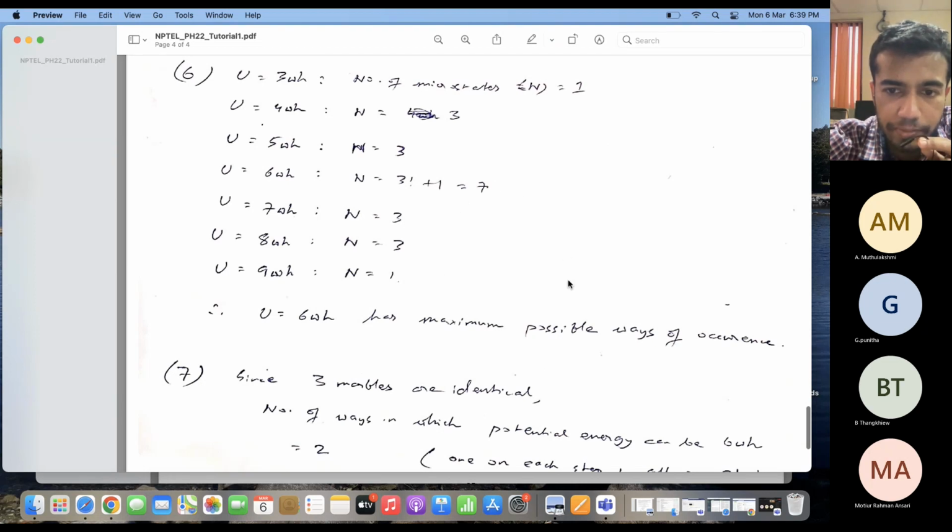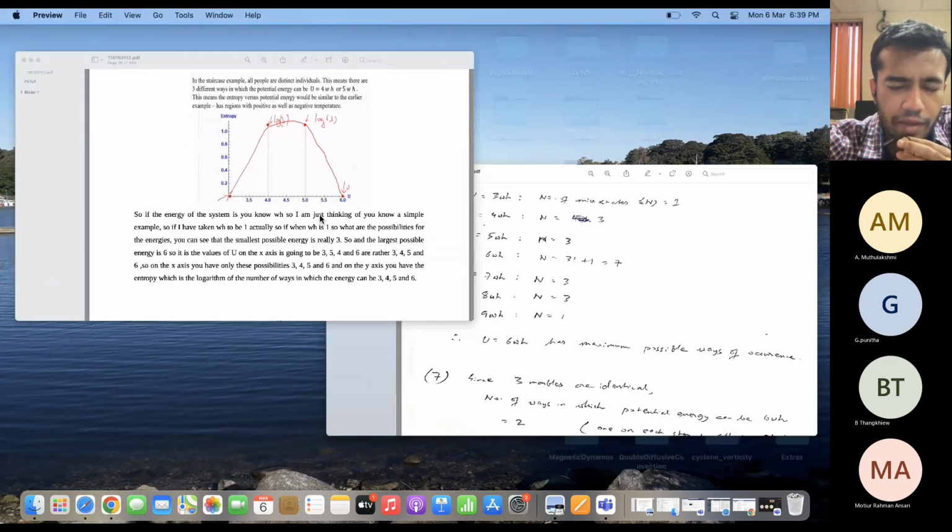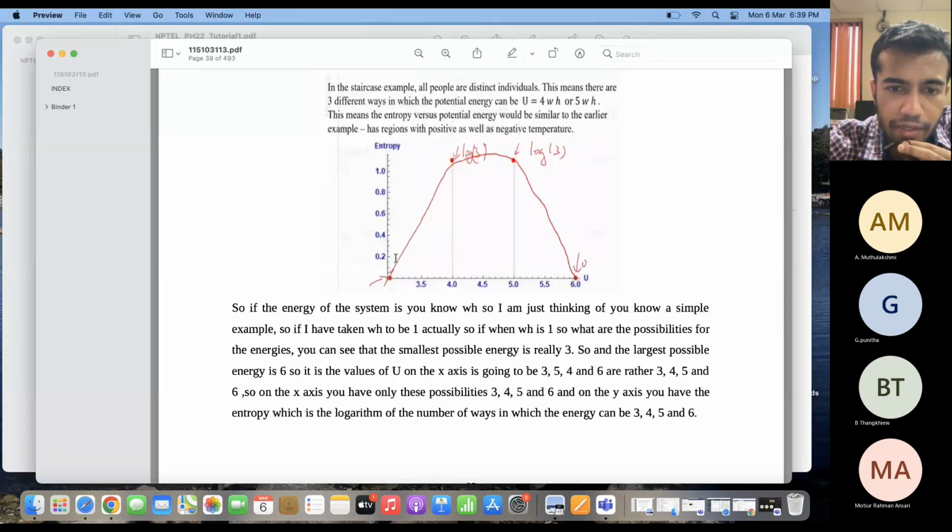It has a maximum value at some point in the middle and falls off on either side. And 1 by temperature is the derivative of this graph, so if I take the derivative, I will get 1 by temperature.